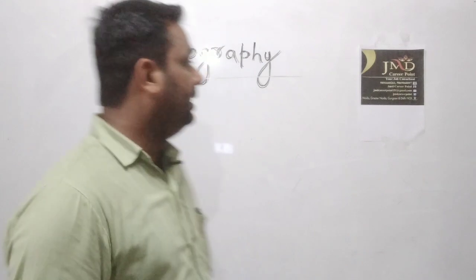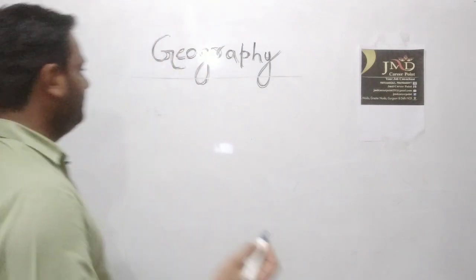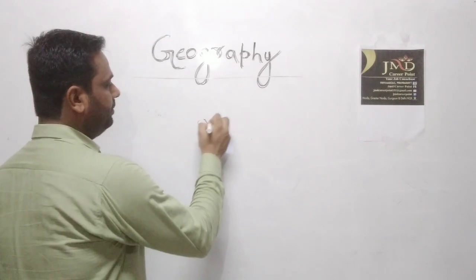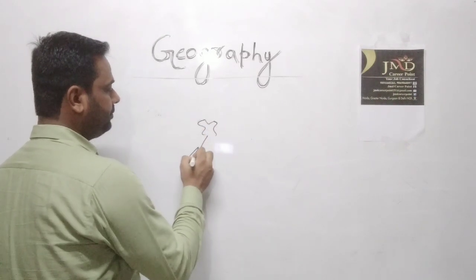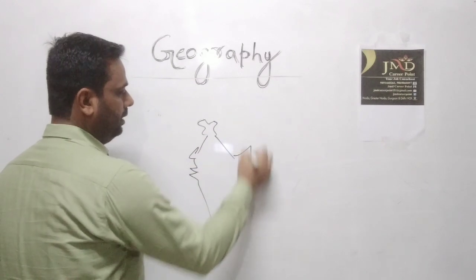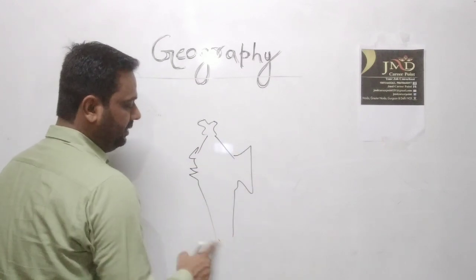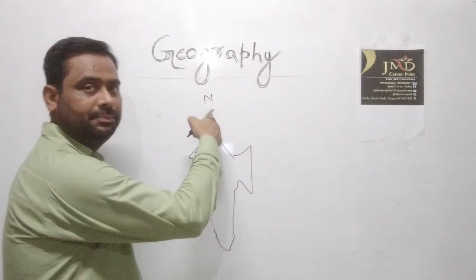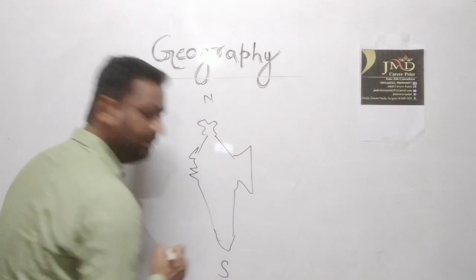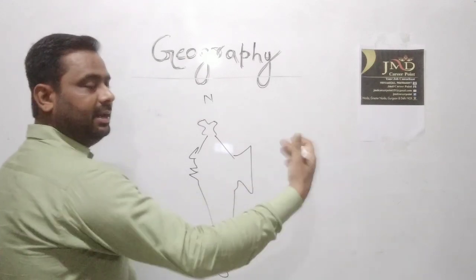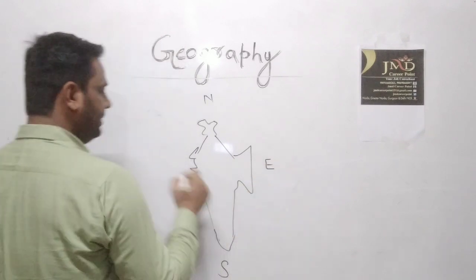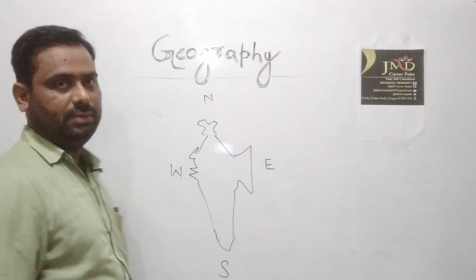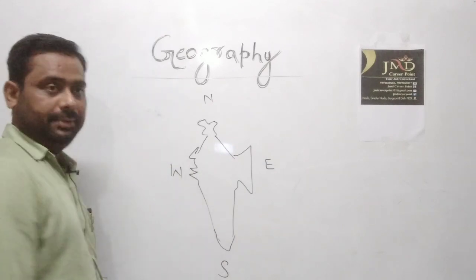Before we start this chapter, first we will understand what direction is. If we draw the map of India, at the upper part we will write north, at the bottom part we will write south, on the right-hand side we will write east, and on the left-hand side we will write west. So: north, south, east and west.